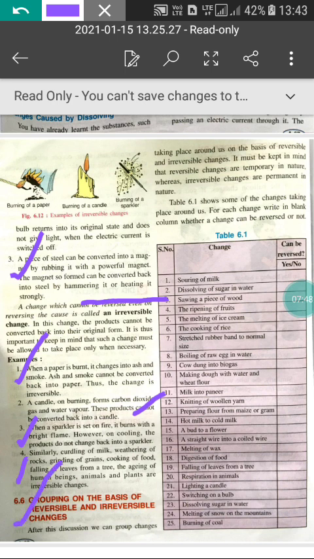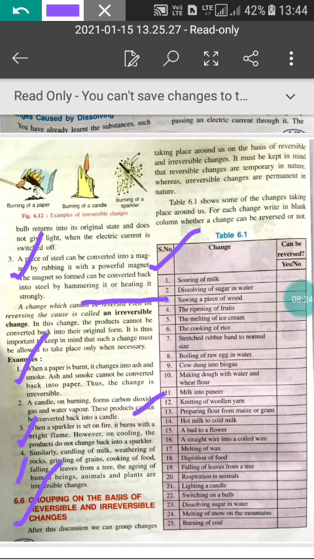After the discussion, we can group changes taking place on the basis of reversible and irreversible changes. It must be kept in mind that reversible changes are temporary in nature and irreversible changes are permanent in nature. Now come to the changes. In a reversible change, no new substances are formed, but in an irreversible change new substances are formed. In a reversible change, on removing the cause it can change back into the original form, but in an irreversible change, even on removing the cause it cannot change back.